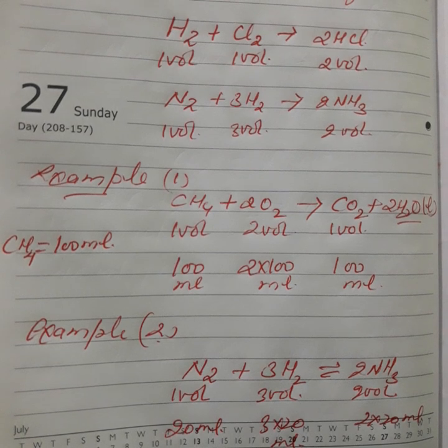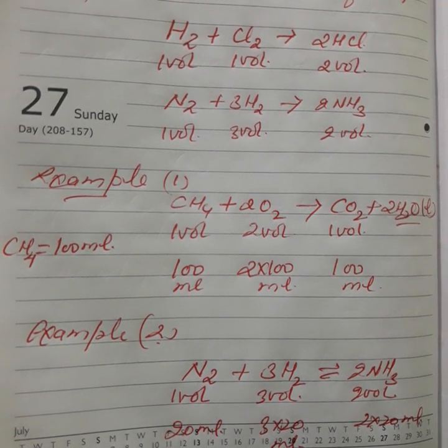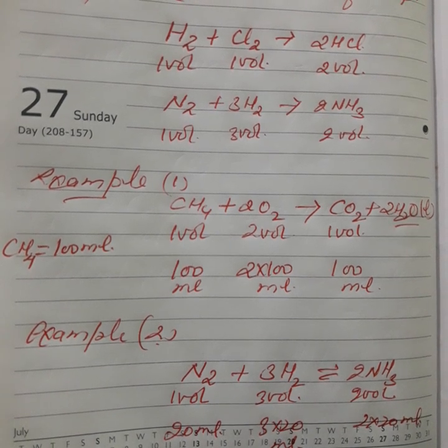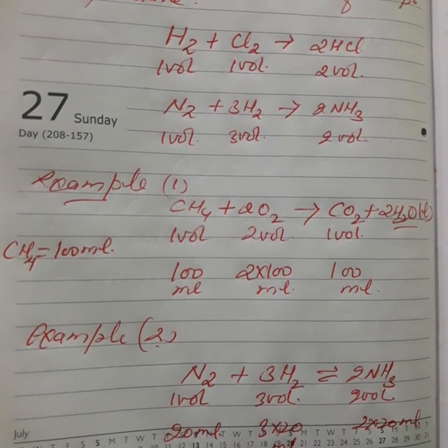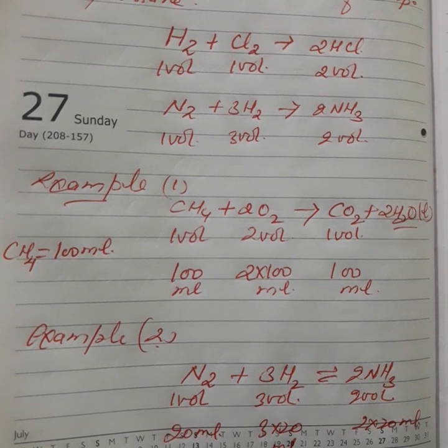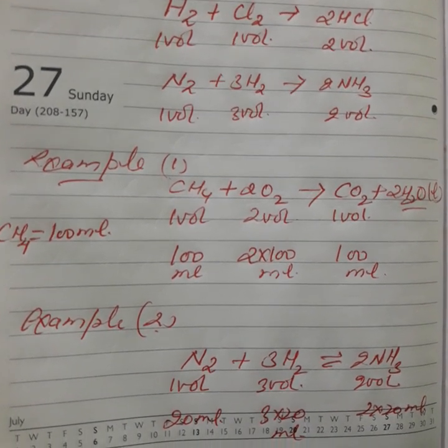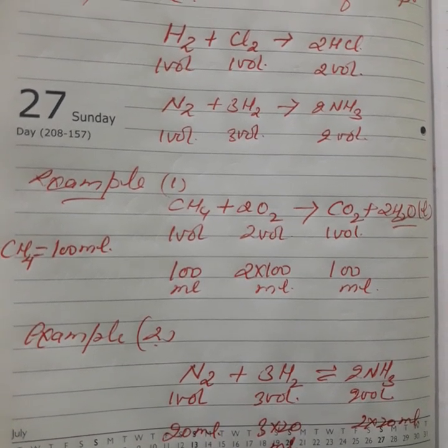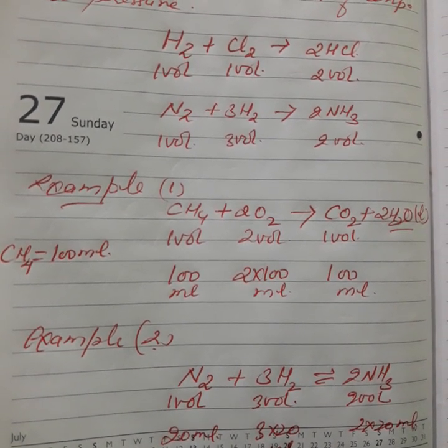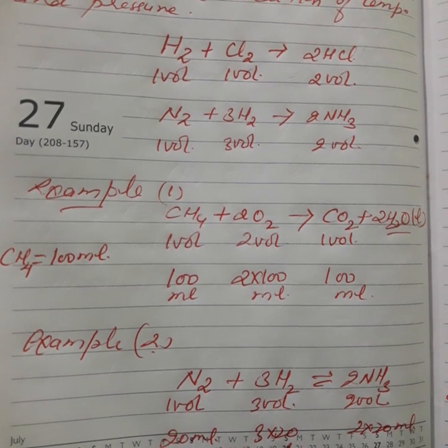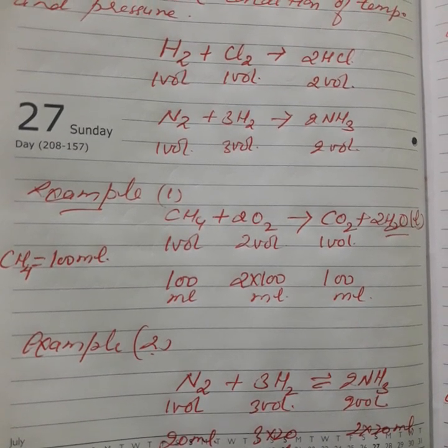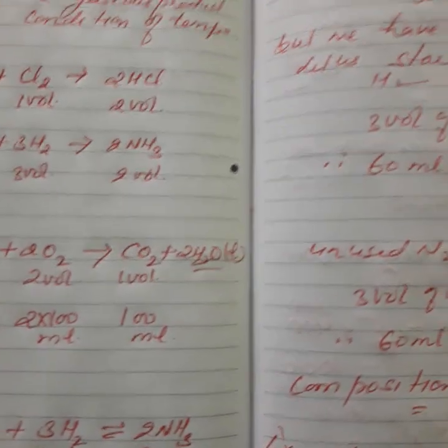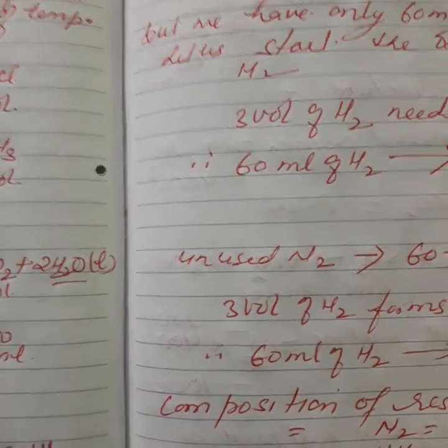And at the same time, what amount of ammonia will be produced? 1 volume will produce 2 volumes of ammonia. Therefore, 20 milliliter of nitrogen will produce 2 into 20, which is equal to 40 milliliter of ammonia. Is it clear? Okay, so like that we can calculate different numericals. We will try to cover 2-3 more numericals here. So now we will take an example of a complex numerical. Okay, we will try to cover all the conditions.